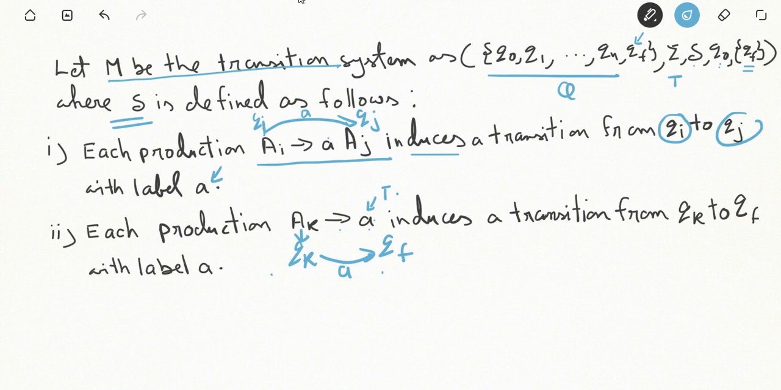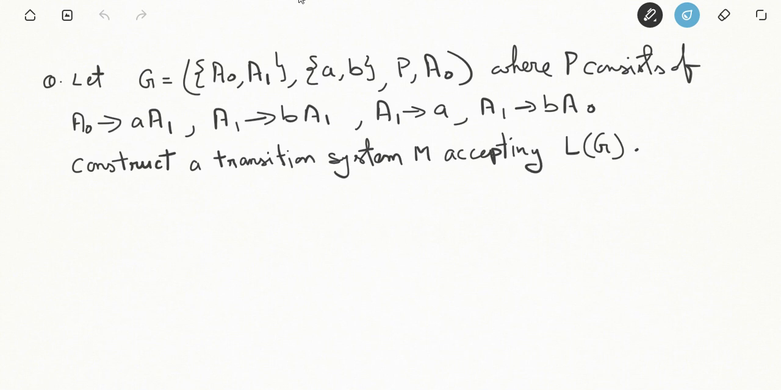Let us understand with an example. Suppose you are provided with this grammar G = (V, T, P, S). The production rules are: A0 is rewritten as aA1, A1 is rewritten as bA1, A1 is rewritten as a, and A1 is rewritten as bA0. We have to construct a transition system M accepting the language generated by this grammar G. Now you can see all the productions are of type 3.